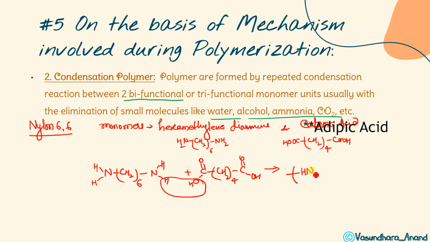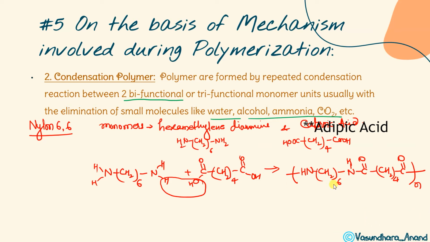Okay, got it. And then this is CH2 whole 6, and then what happened? Then NH, and here C double bond O, and then CH2 whole 4, and now this is CO. Can I write like this? Yes. So this is N. This is the repeating unit of nylon 6,6. Clear, children? Any doubt in this?